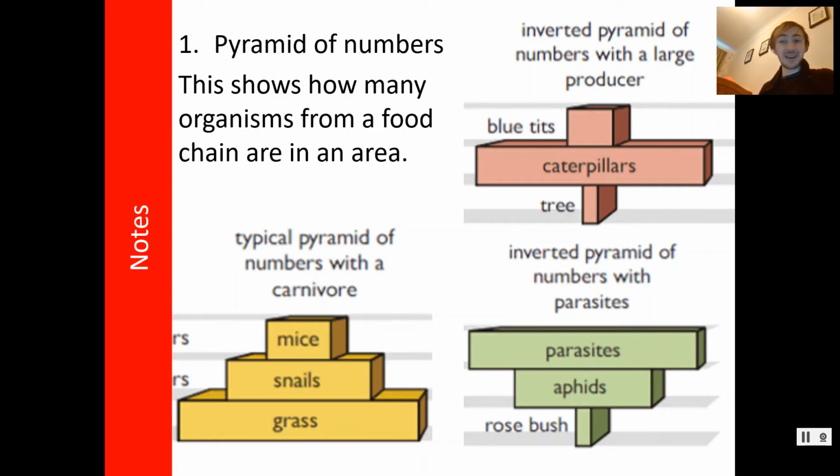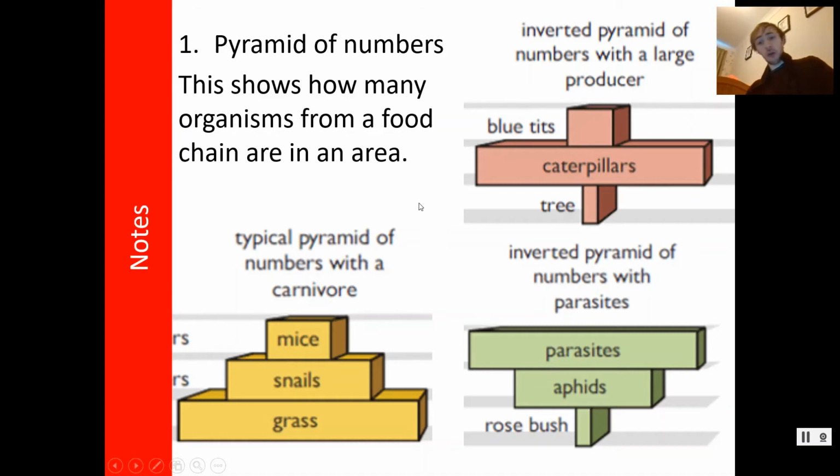Now, a standard pyramid of numbers will be a pyramid like this bottom one here, the yellow one, where there's a lot of whatever plant it is, then there's less, but quite a few, herbivores, and there's even less predators, carnivores. And that makes sense. It makes sense for there to be less things eating whatever there are at the bottom. So it makes sense to be more grass than there are snails.